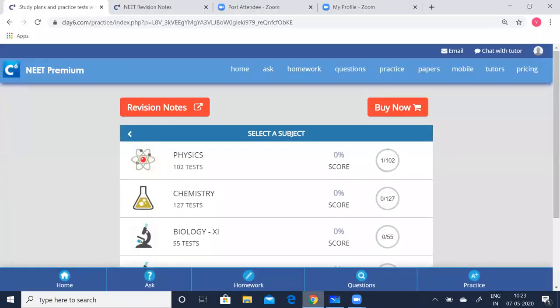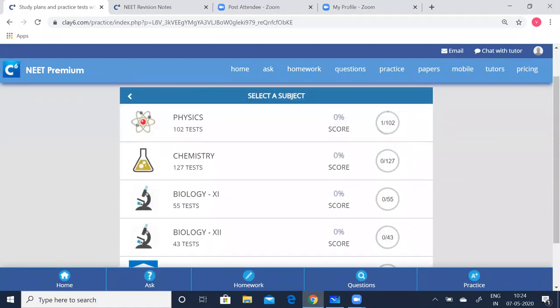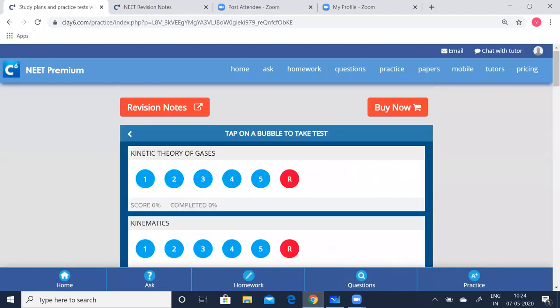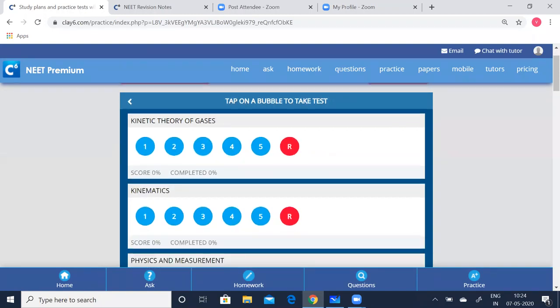Now we'll go to the test. How to take the test. Till now I summarized the whole lesson. Now let us see how to take the test. Click on this physics. Now you can see the blue bubble and the red bubble. Blue bubble means you have not taken the test, and red is the random test which you can take. It might contain extra questions.